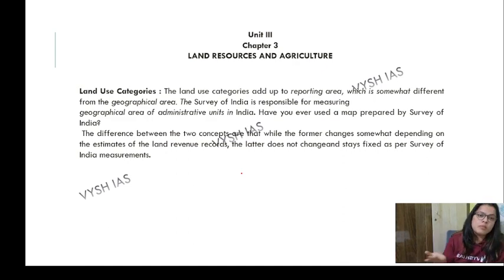You will also, some of you, be posted in the revenue departments. So there you are going to understand those things. To the future IAS.